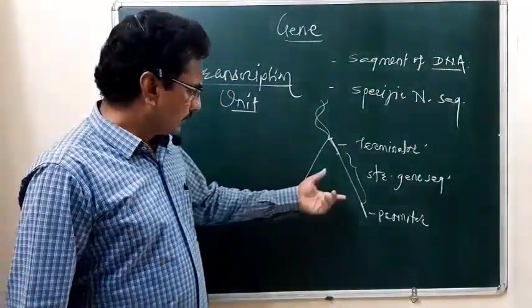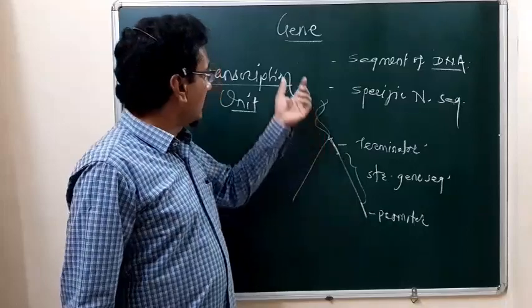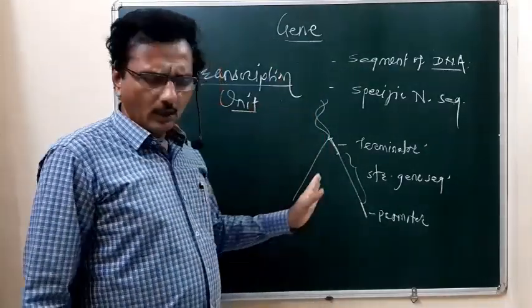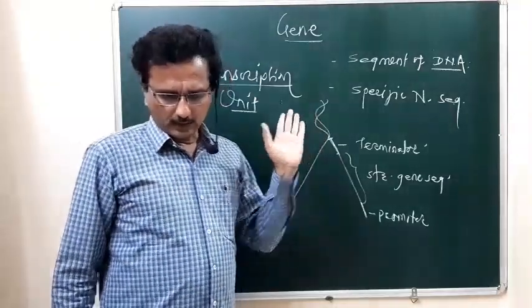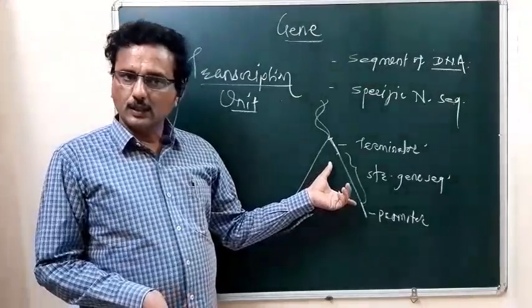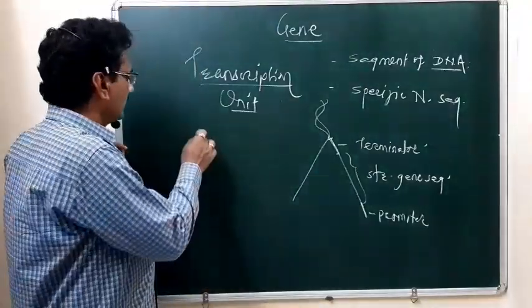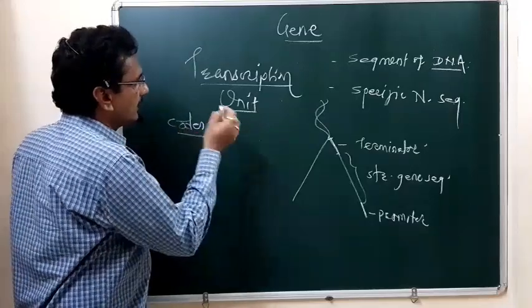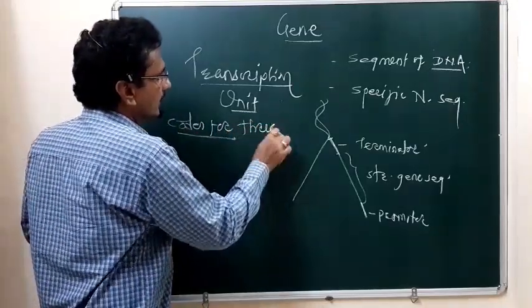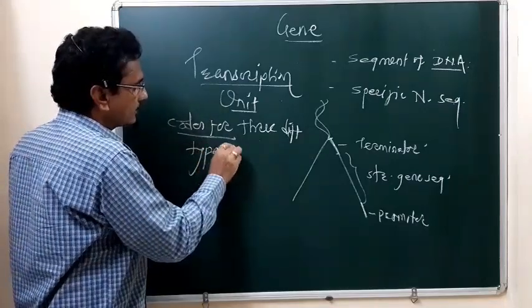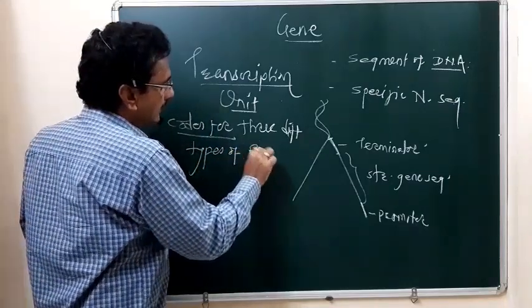What is the relation of the gene with the transcription unit? Remember, students, the DNA sequence codes for three different types of RNA.